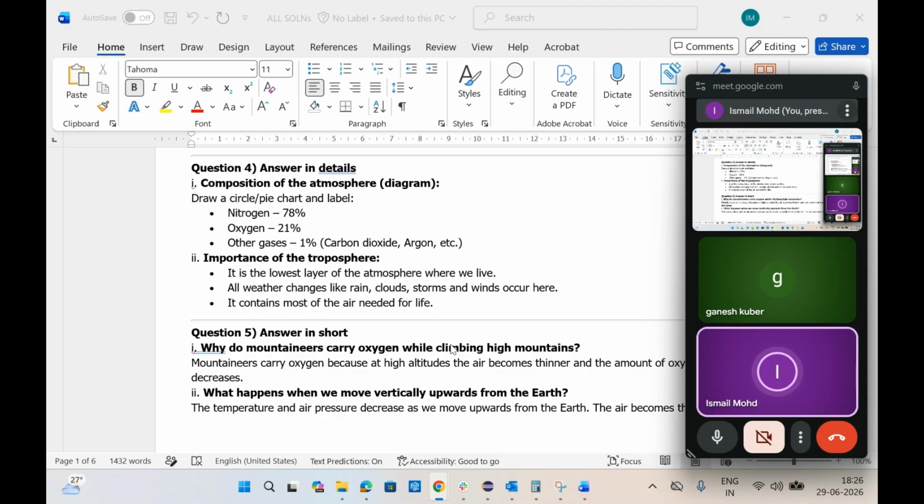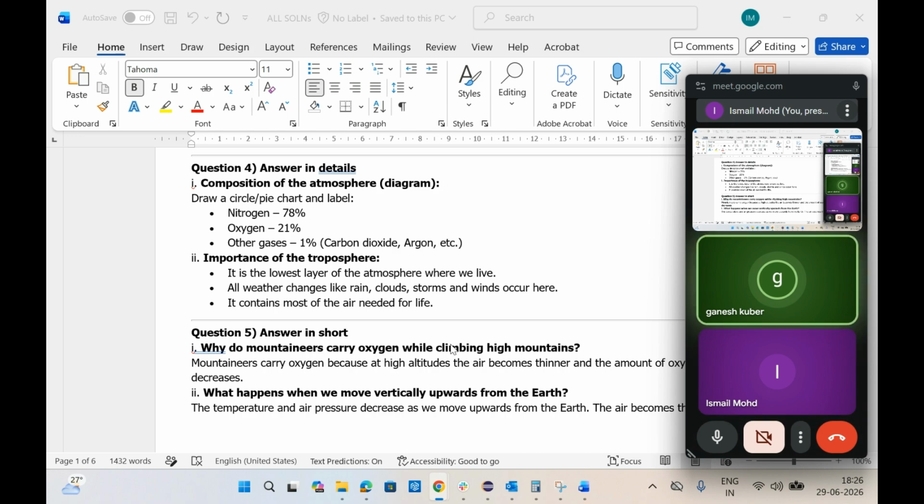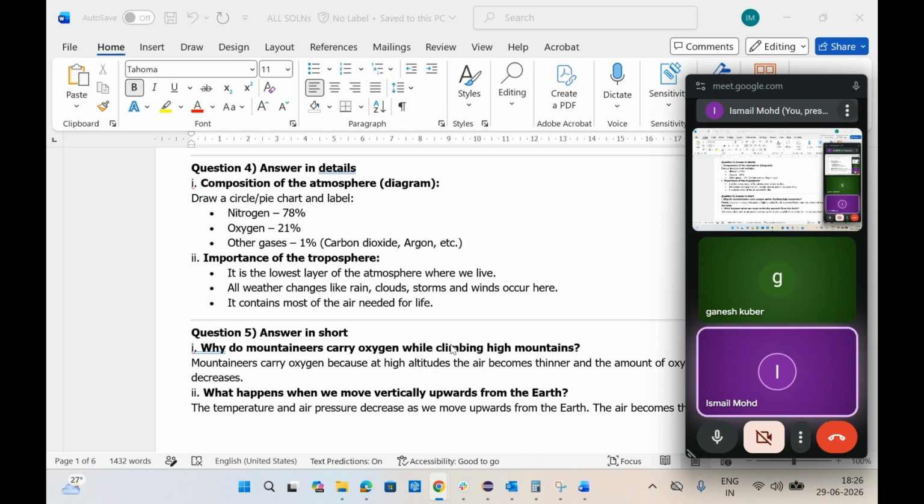Next, the importance of the troposphere. It is the lowest layer of the atmosphere. That is the first thing. It has all the weather changes. All the weather phenomena like clouds, rain, storms, winds, everything occurs here. It has the heaviest gases also, like oxygen, carbon dioxide, and most of the air needed for living beings to survive is present in the troposphere.